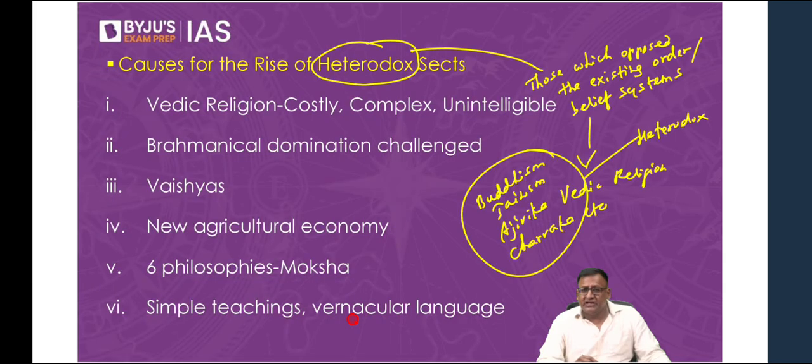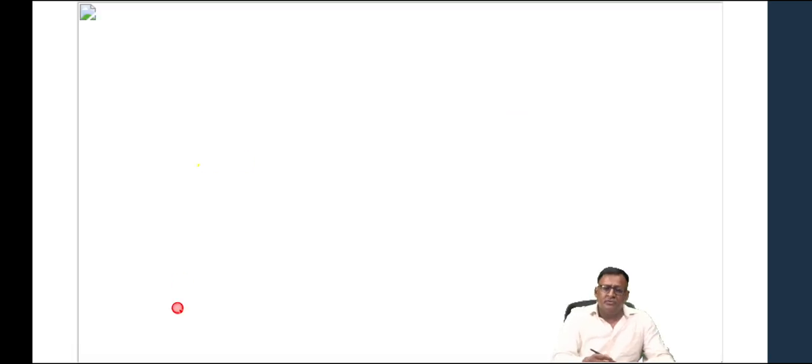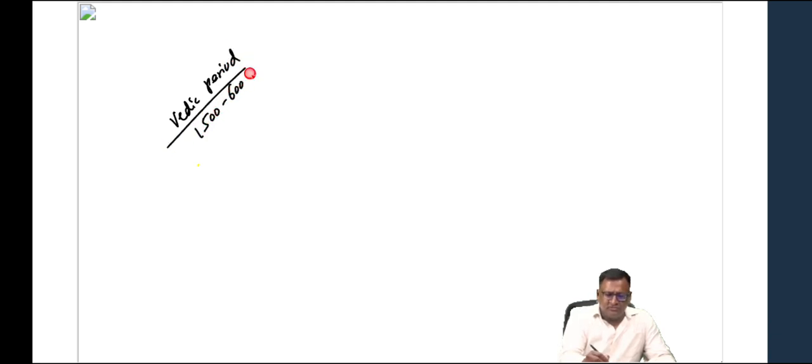So let us talk about the causes for the rise of heterodox sects. That is, causes for the rise of Buddhism, Jainism, and other heterodox sects like Ajivika sect, Charvaka sect, etc. So first of all, look here on your screen. The Vedic religion had become costly, complex, and unintelligible. Now I go back to the Vedic chapter. You remember the Vedic period? We have discussed this Vedic period, 1500 to 600 BC, divided into early Vedic period and later Vedic period.